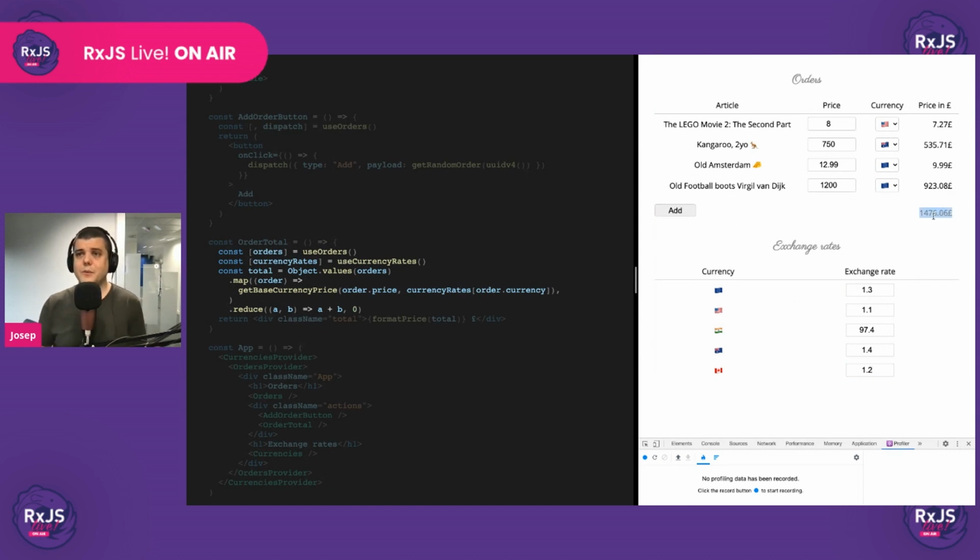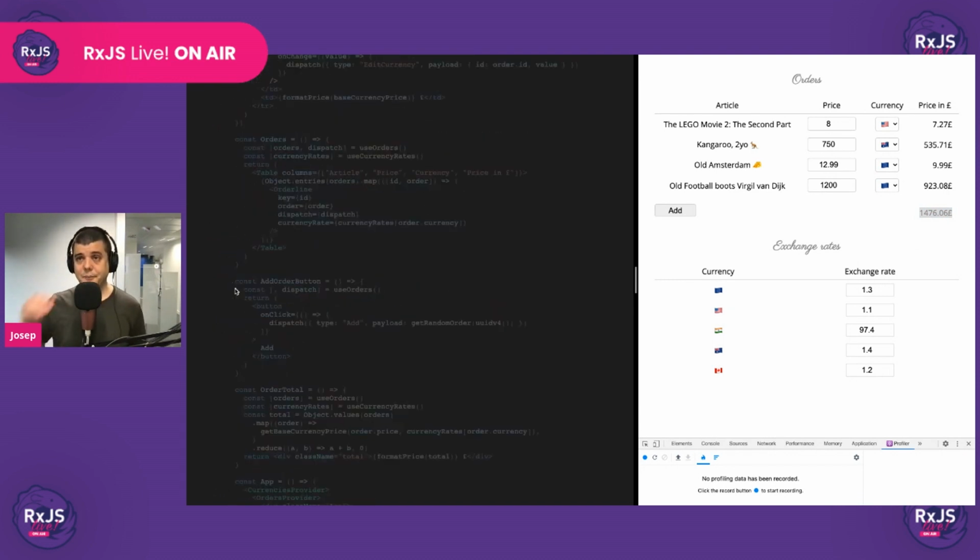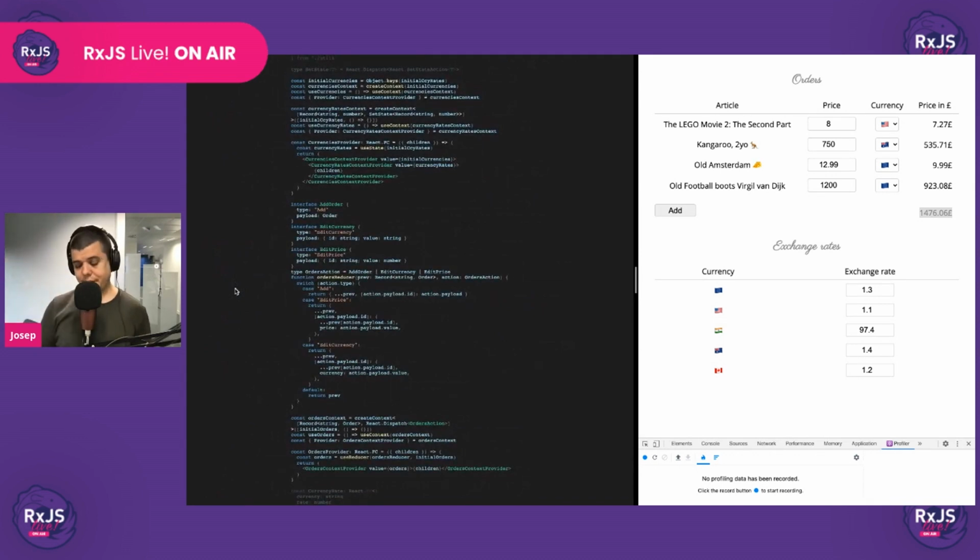And of course, it's being re-rendered because React doesn't know that this currency rate is not being used in any order, so it needs to recalculate to figure it out, right? I mean, such is life, right? But we're done. Thanks for your patience with this, but it was necessary to show you what I'm going to show next. So this is the code that we've generated using React. There is also some code living in some of the presentational components that maybe shouldn't be living there because it's domain code. But anyways,